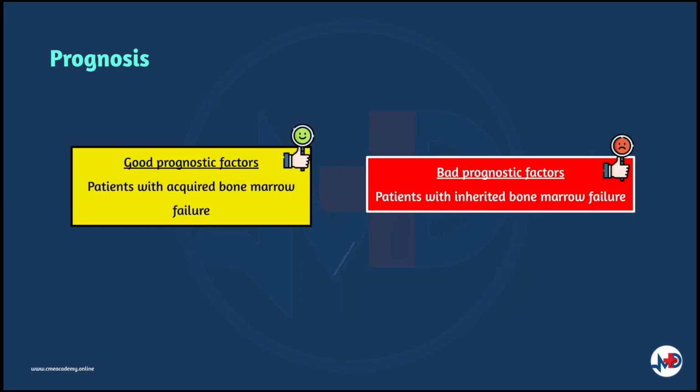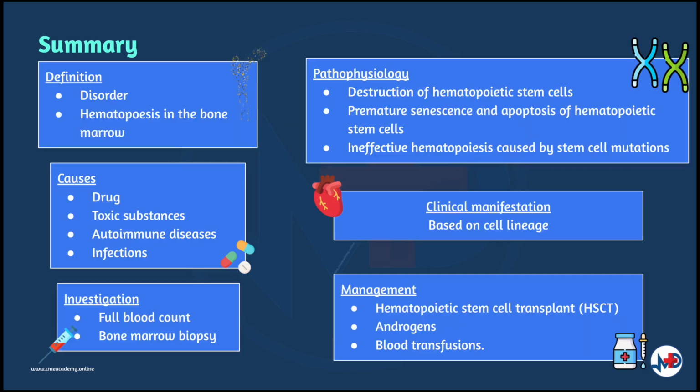The survival in inherited bone marrow failure patients depends largely on the age at the time of transplant, disease severity, and response to initial therapy. In general, patients with acquired bone marrow failure have better prognosis than those who have inherited bone marrow failure. So in short, bone marrow failure is a disorder affecting the hematopoiesis in the bone marrow. The pathophysiology of bone marrow failure includes the destruction of hematopoietic stem cells as a result of injury by drugs, chemicals, radiation, viruses, or autoimmune mechanisms. The disease can be caused by drug use and environmental exposure to toxic substances.